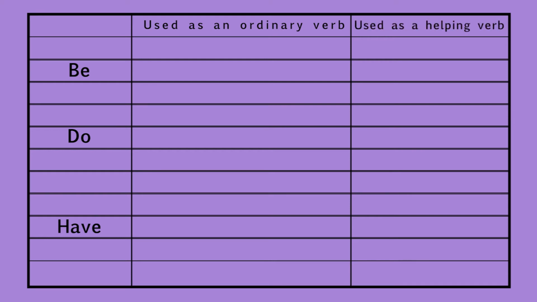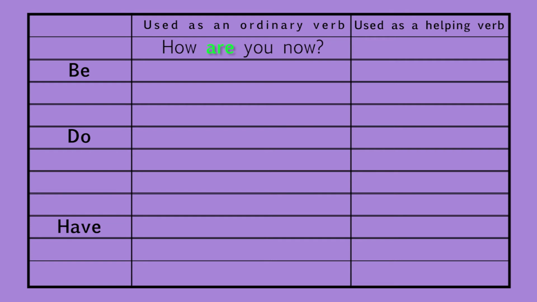Now let us see this table. In this table, we can see the different forms of be as well as do and have. The table says when these verbs are used as an ordinary verb and when they are also used as helping verbs. See the table. Let us see the forms of be first.